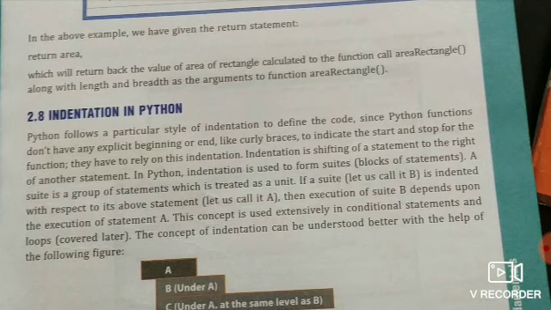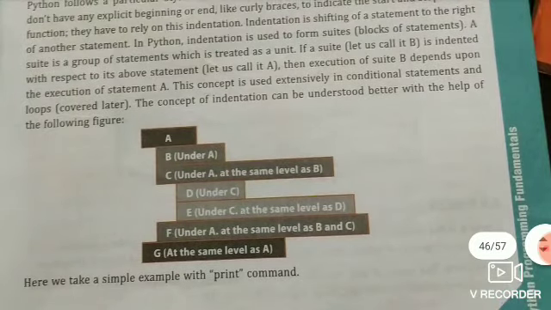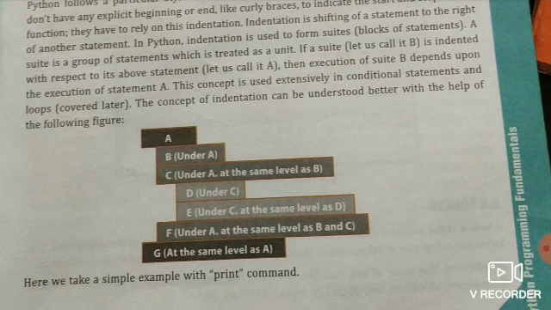If a suite is indented with respect to its above statement, let us call it A. You can see here inside the A unit there are B, C, D, E and F, and inside the C unit there are D and E, and inside the A unit F is also. This concept is used extensively in conditional statements and loops.